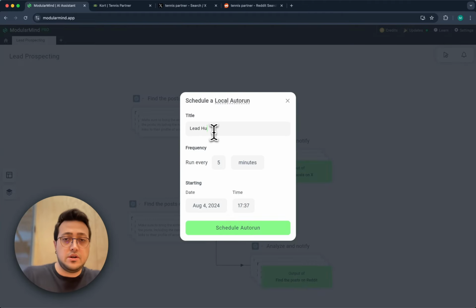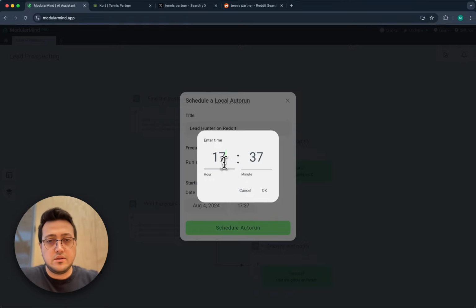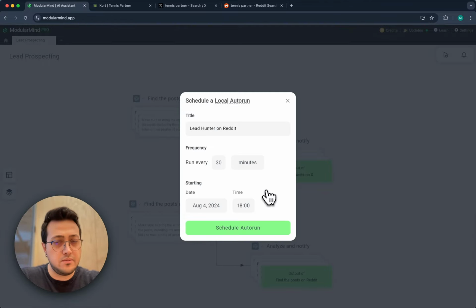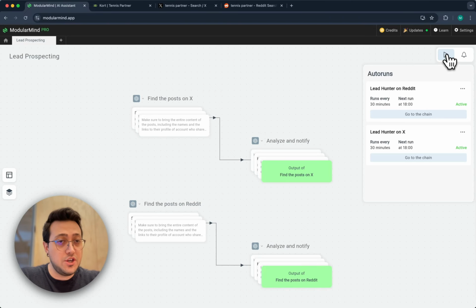Lead Hunter on Reddit, every 30 minutes. Let's make it run on the hour as well. And I'll schedule auto run, and there we have it. As you can see here, these two chains will be run every 30 minutes, never stopping.